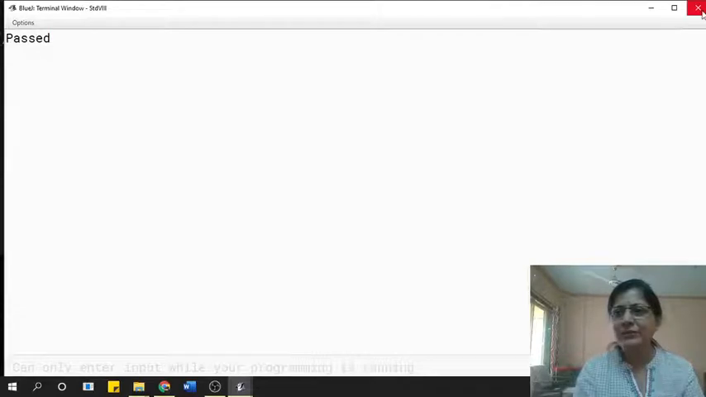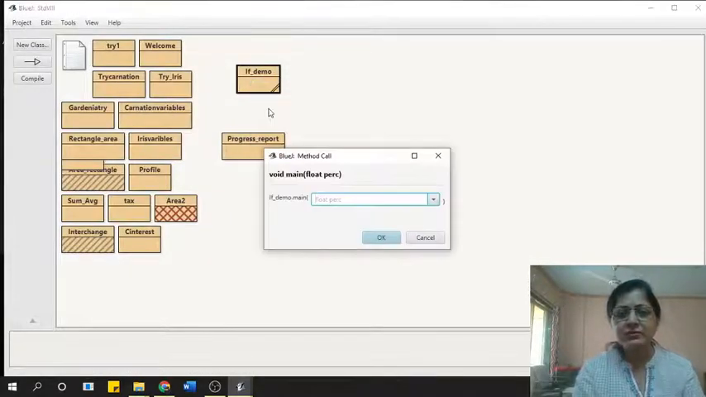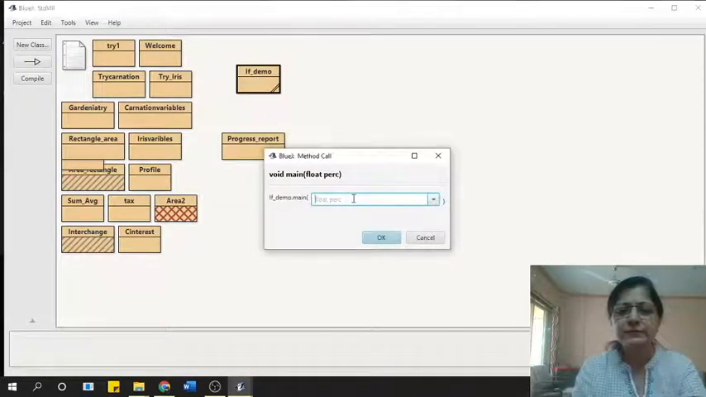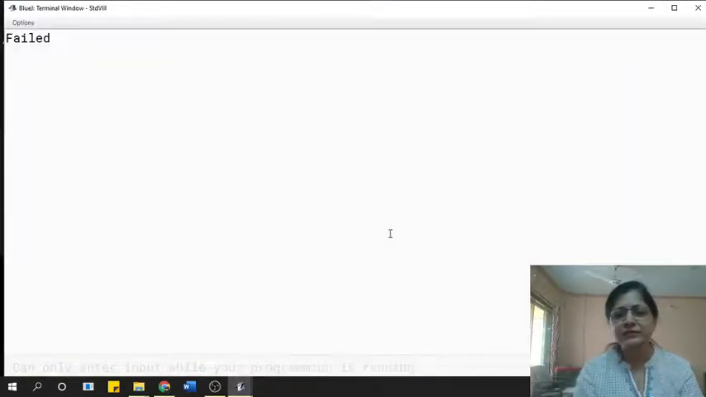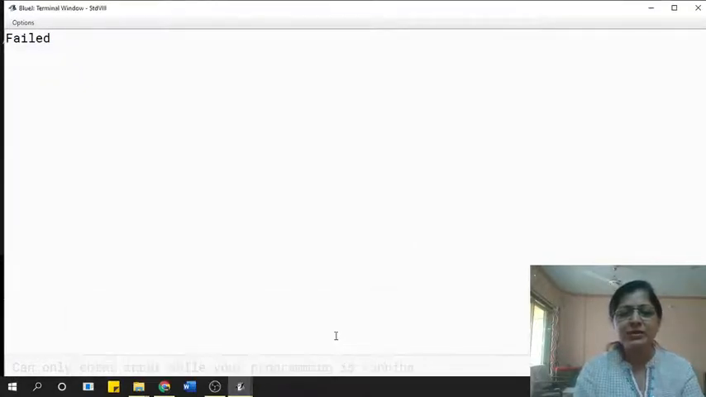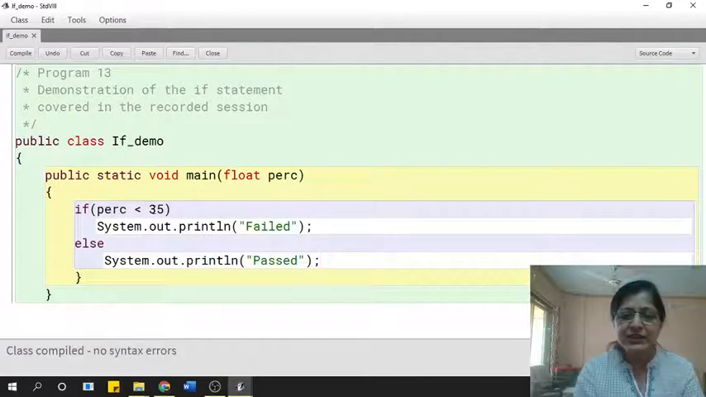And what happens if I type something less than 35? So suppose I say 32F. Okay, so it is displaying failed. So it is working. I have given some action to be done for both the cases. If it is less than 35, then it will print failed. And if it is more than or equal to 35, then it will print passed.